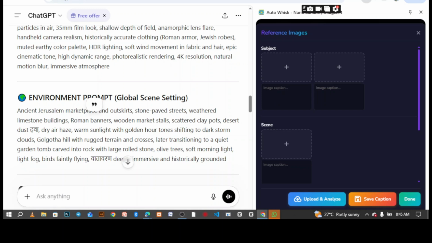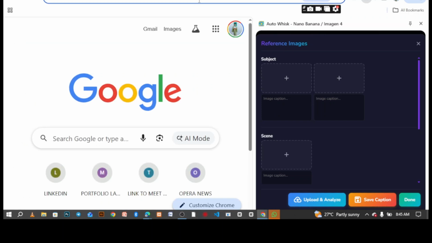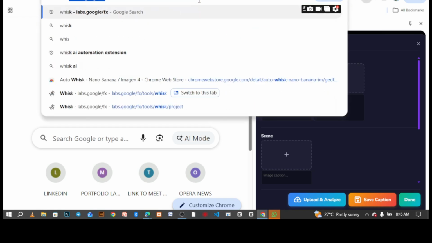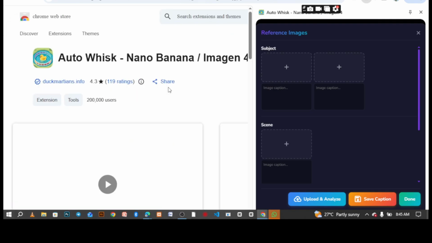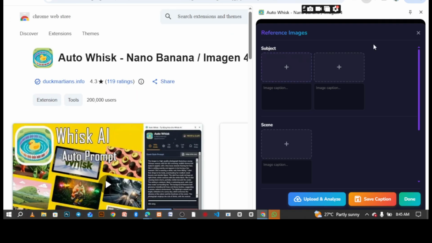Now, the moment you are done with that and you want to automate, you're going to install this extension. This is the extension I want to use because this automation extension is free. It's free for now. I've been using it for a while and I have not been experiencing any restrictions. So go ahead and use it. Open it. Once you open it, you want to see this first one. And then once you open this first one, you're going to see Add to Chrome browser. Let me close this so that you see.